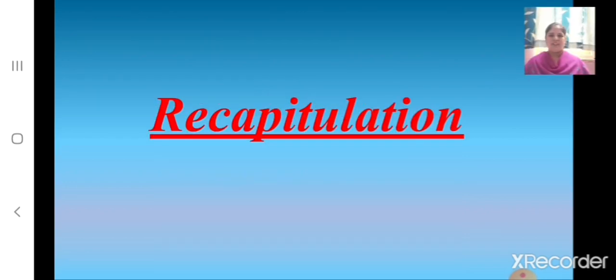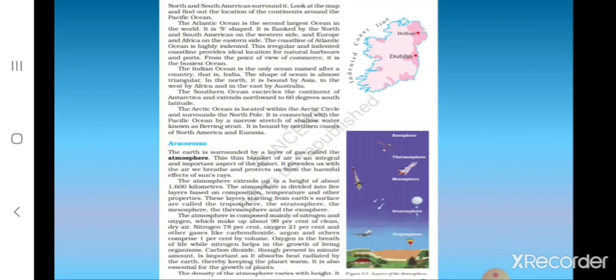Now children, let's recap what we have learned today in this lesson. Children, today we learnt about atmosphere. That is, the earth is surrounded by a layer of gas called the atmosphere. This thin blanket of air is an integral and important aspect of the planet, and it provides us with the air we breathe and protects us from the harmful effects of sun's rays.